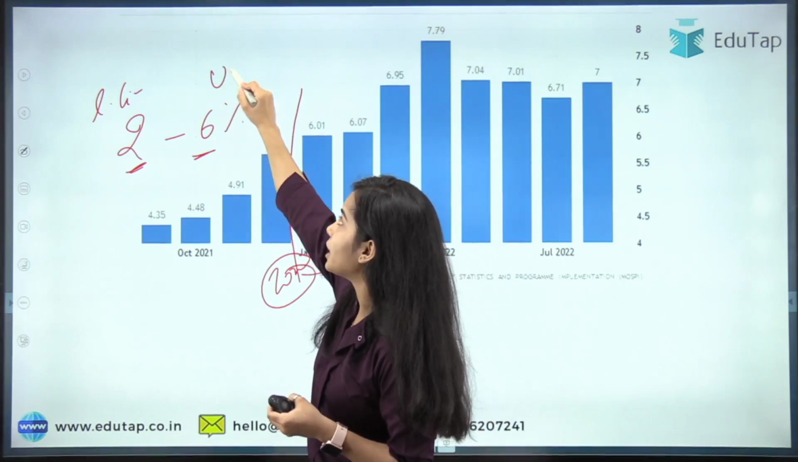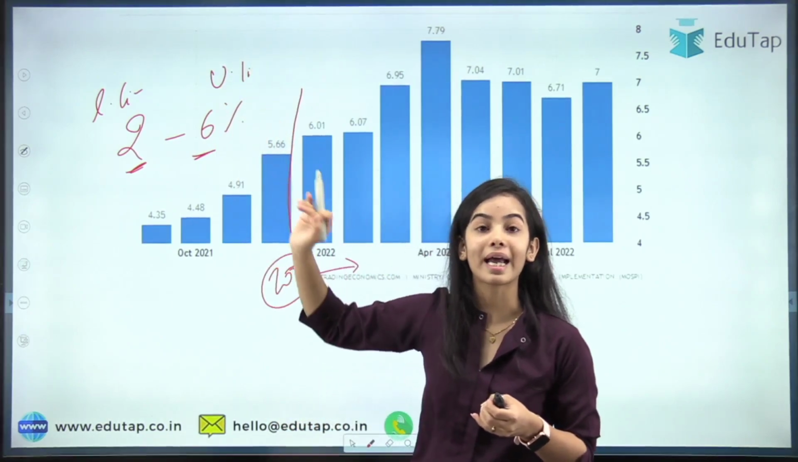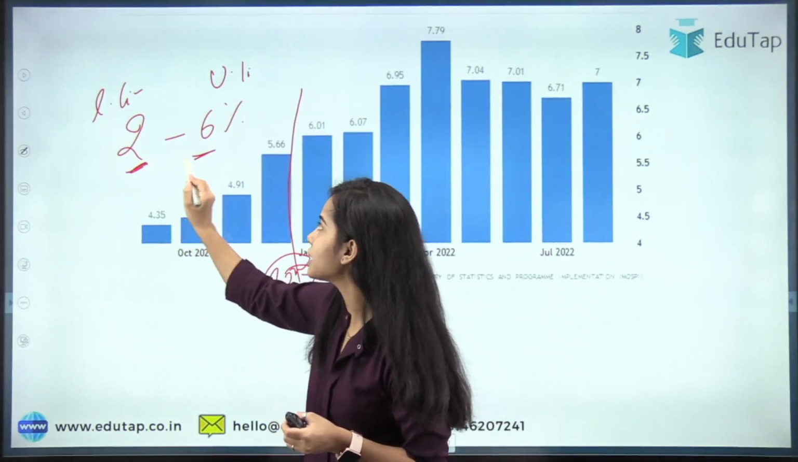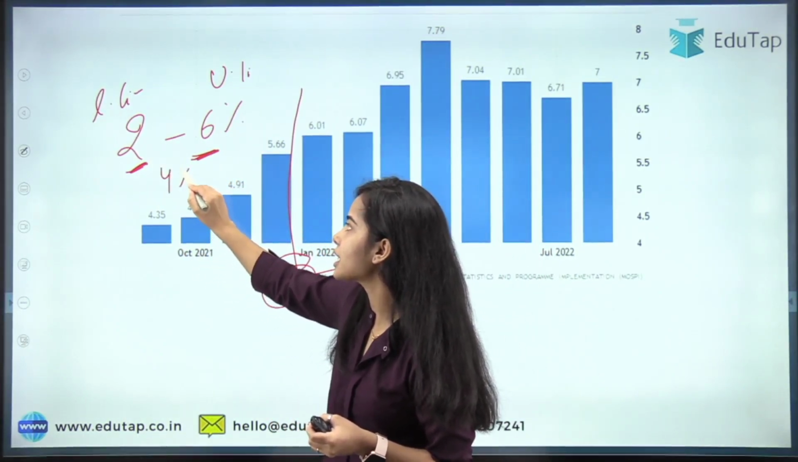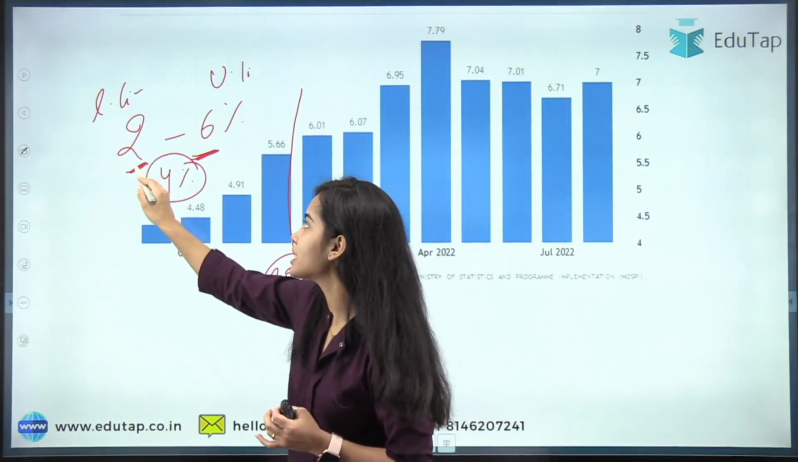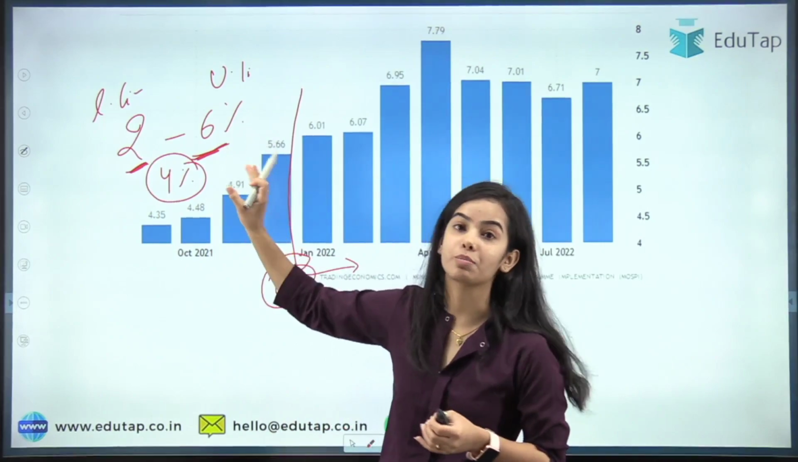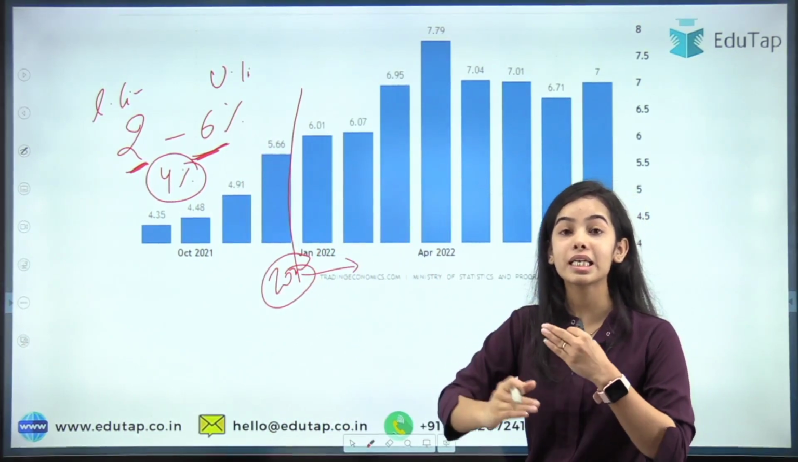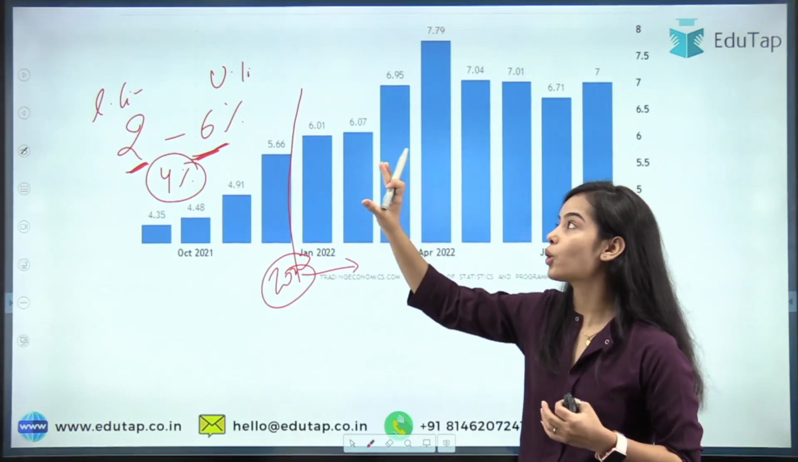But this is the upper limit, that the inflation should not rise above 6%. It will be harmful for the country. So this is the lower limit, this is the upper limit. The RBI wants the inflation to be around 4%, and minimum it can go to 2%, maximum it should go to 6%. But in 2022, from the starting of 2022, we are seeing the inflation above the tolerance level.